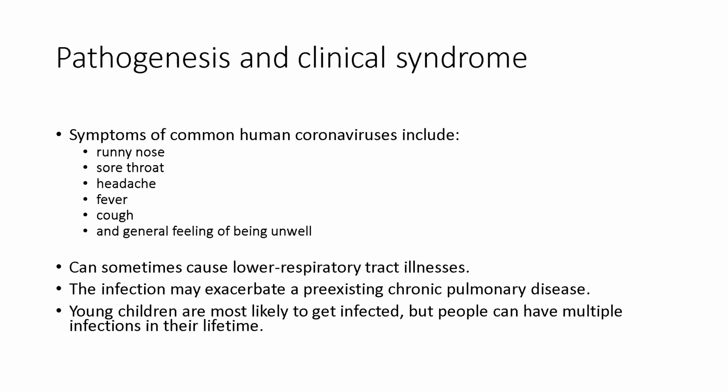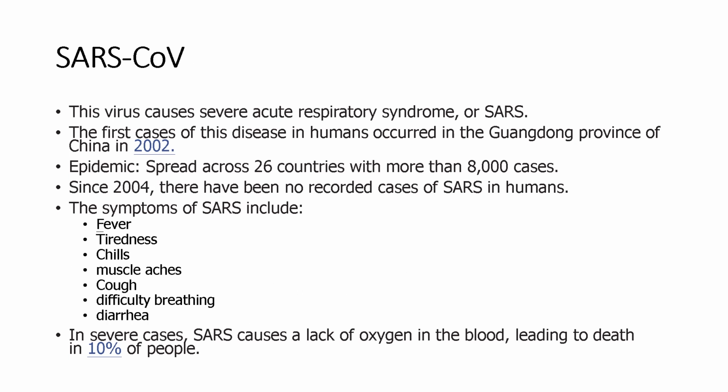In the United States, people usually get infected with common human coronaviruses in the fall and winter, but you can get infected at any time of the year. Young children are most likely to get infected, but people can have multiple infections in their lifetime. SARS-CoV and MERS-CoV are zoonoses. Outbreaks of these viral diseases have occurred when the animal reservoir has come in contact with man. SARS-CoV and MERS-CoV are cytolytic viruses that can replicate at body temperatures in epithelial cells, lymphocytes, and leukocytes. A combination of viral pathogenesis and immunopathogenesis causes significant lung, kidney, liver, and gastrointestinal tissue damage and depletion of immune cells.